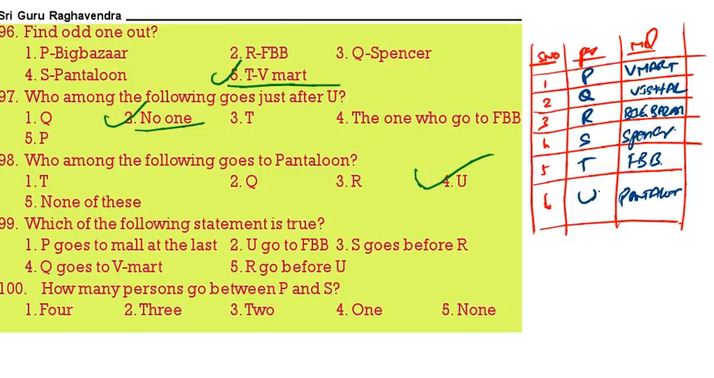P goes at last, U goes to FBB, S goes before R, Q goes to V-Mart, R goes before U. That is correct. How many persons are there between P and S? 3 persons. Between P and S, only 2 persons. 3 is the correct answer. So with this we completed today's paper.